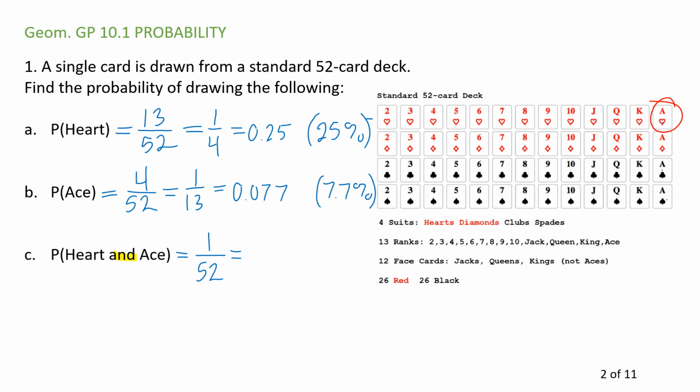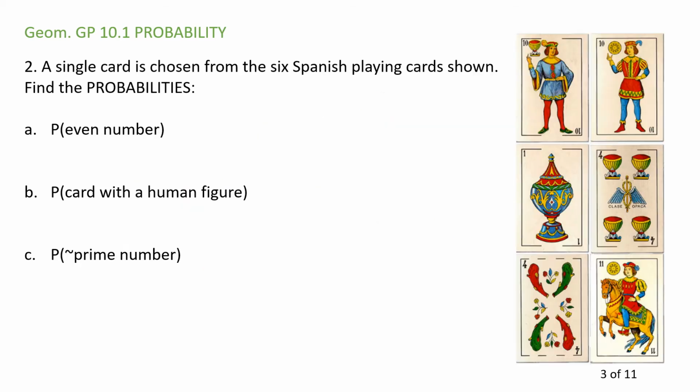We think of the ace of hearts as being special, but they're all special. And the decimal for that is 0.019. So right at 2%, you have a 2% chance of drawing any specific card. It's always the number of things you want over the total possibility. That's all there is to probability. The key, of course, is figuring those two numbers out.